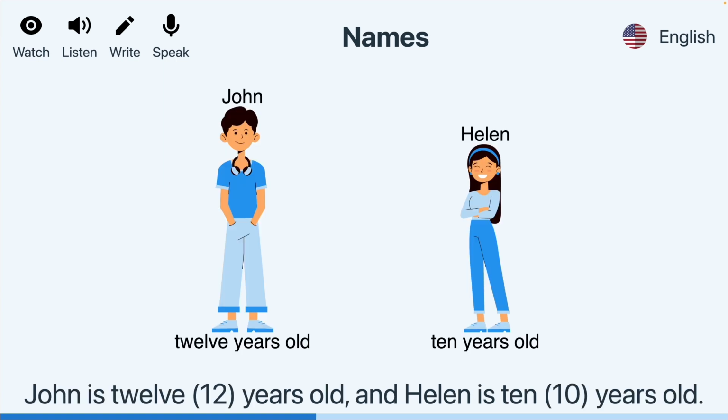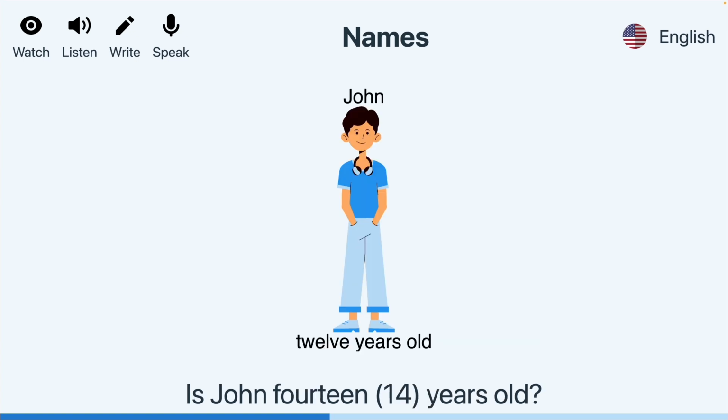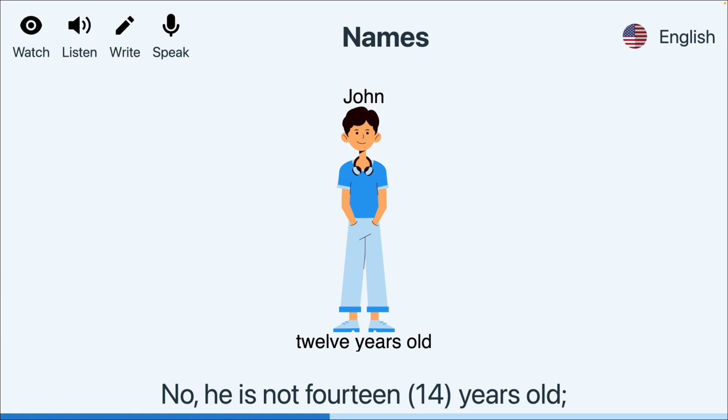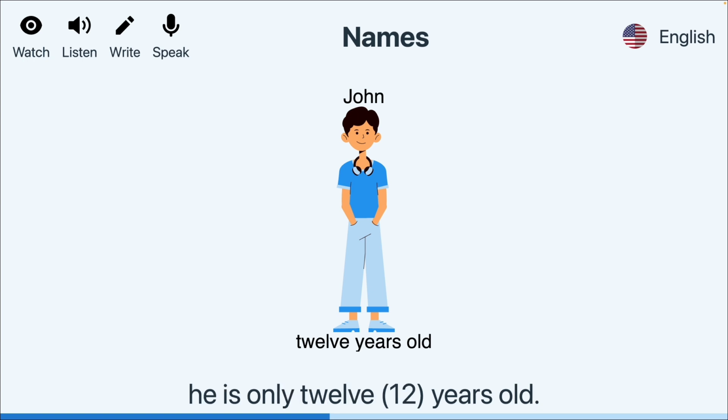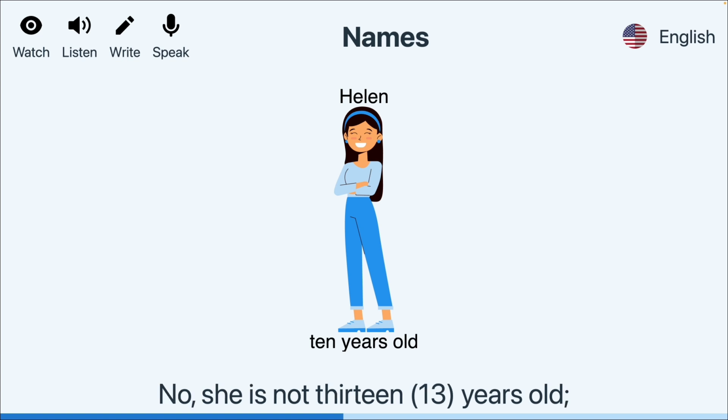John is 12 years old, and Helen is 10 years old. John is 2 years older than Helen. Is John 14 years old? No, he is not 14 years old. He is only 12 years old. Is Helen 13 years old? No, she is not 13 years old. She is only 10 years old.